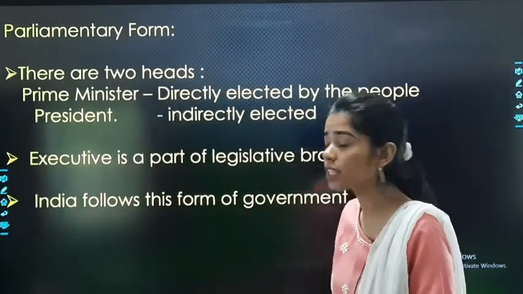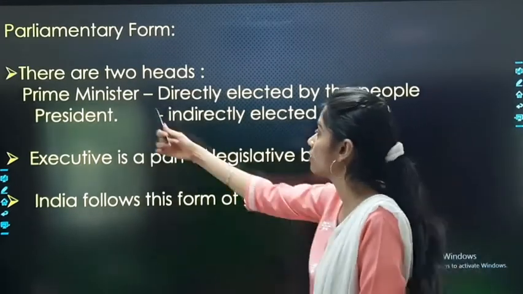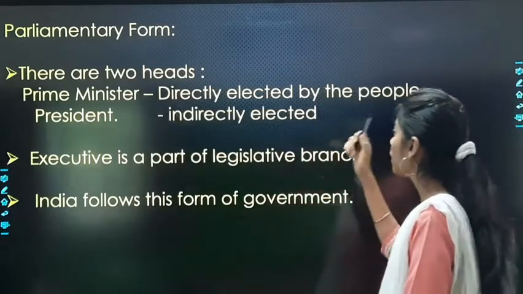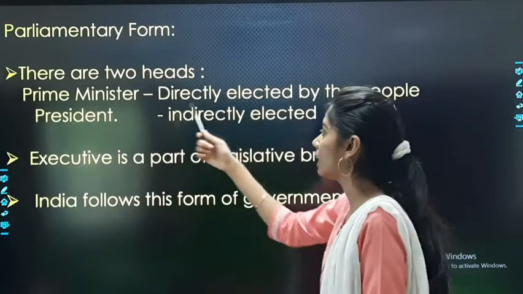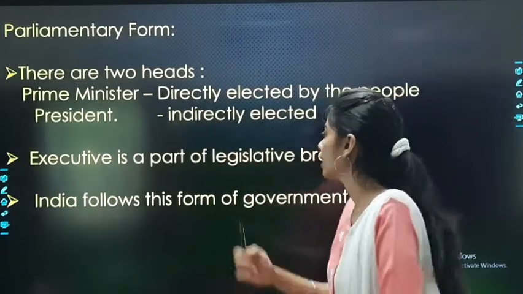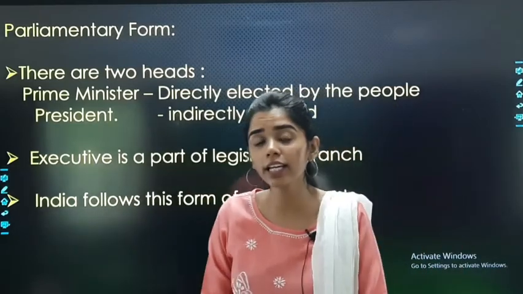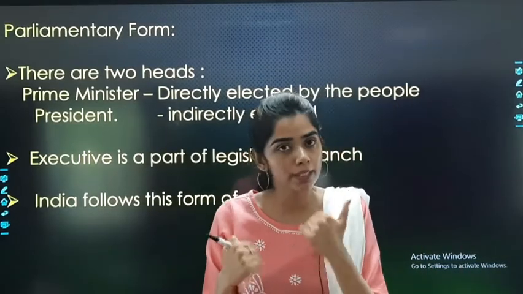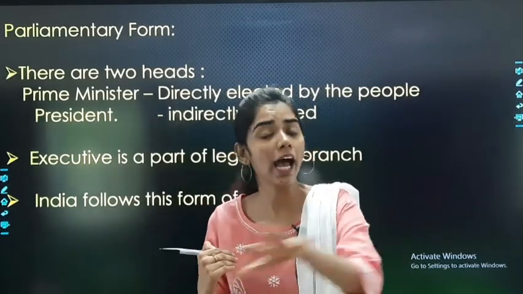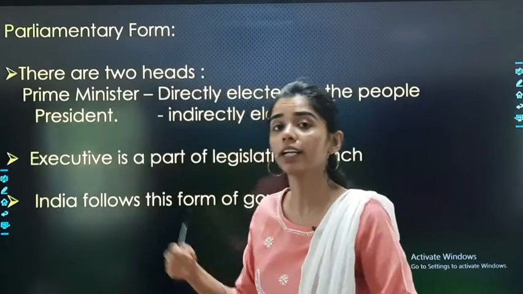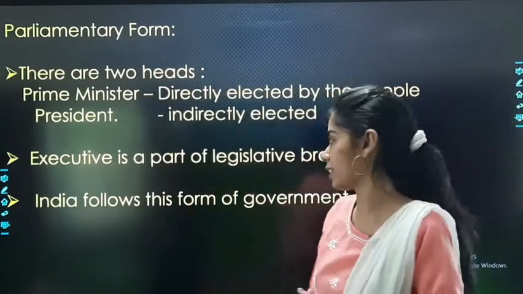Now the first one is parliamentary form. In this, what is it? There are two heads in parliamentary form of government. First is the Prime Minister, who is directly elected by the people. And the second is the President. The President is elected indirectly. How indirectly? First the people, that is we, common people, elect the representatives, and then they vote and elect the President.